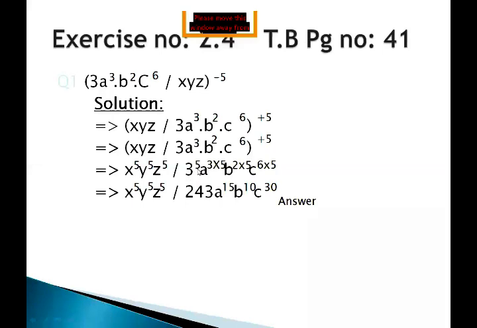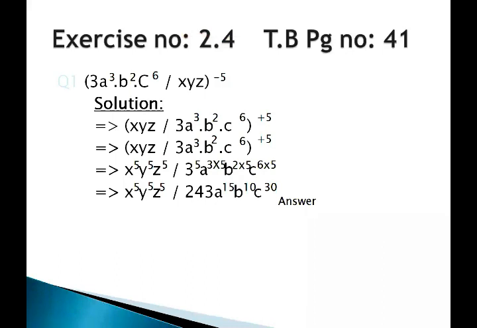The exponent will be raised on all three factors, that is 3 to the power 5, a to the power 3, the whole power 5. If you remember, previously we have discussed this law. And b to the power 2, the whole power 5, c to the power 6, the whole power 5. Here, I didn't mention that step, but you must have in your mind that it is applicable here.